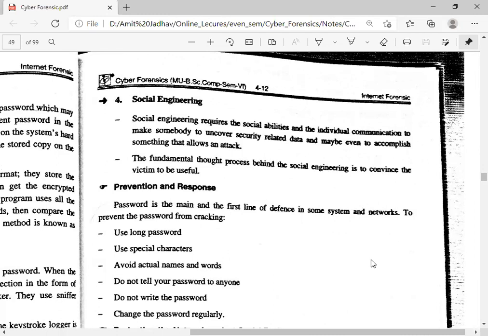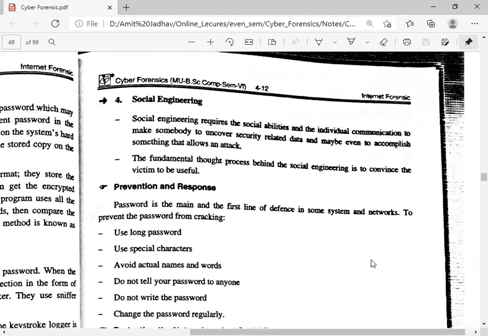The attacker communicates with the user, maybe makes friends with them, and gets the confidential information. The fundamental thought process behind social engineering is to convince the victim to be useful. So maybe the attacker poses as the user's boss and gets all the confidential information by pressurizing him.